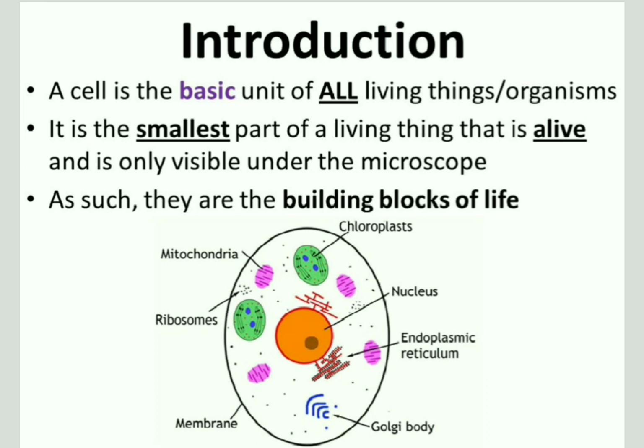This is an imaginary diagram. None of the organelles which you are seeing here as colorful actually look like this. It is an imaginary diagram. This green chloroplast which you can see consists of a pigment called chlorophyll. With the help of that pigment only, the process of photosynthesis, the food preparation, and the absorption of light all occur. Then in the center you can see the nucleus.